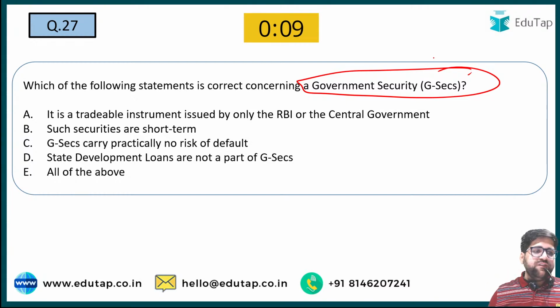So Manas is going with C, that GSEC has practically no risk of default. Okay. Nilesh is also going with B. You have to identify the correct statement, my friend.